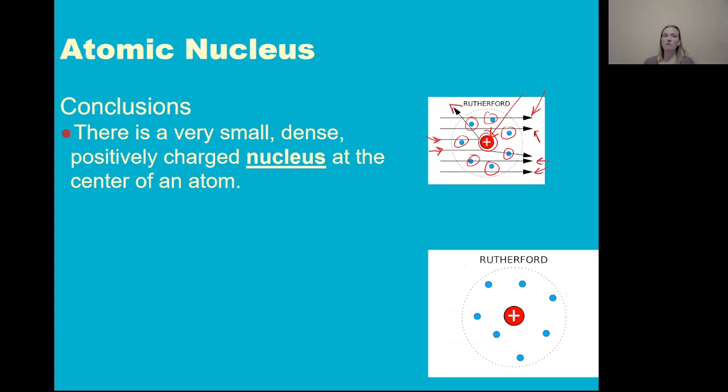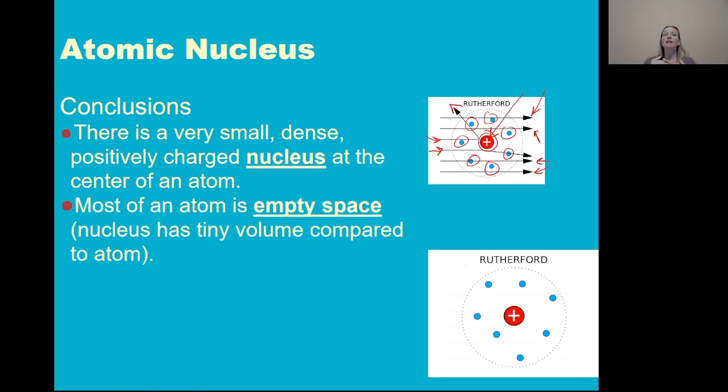So Rutherford came up with the idea of the nucleus, and because of the idea of the nucleus, it actually means most of an atom is empty space. The nucleus has a tiny volume compared to the volume of the whole atom. And so the Rutherford model looks like this, with a dense positive charge in the nucleus and the electrons kind of spread out around the nucleus.